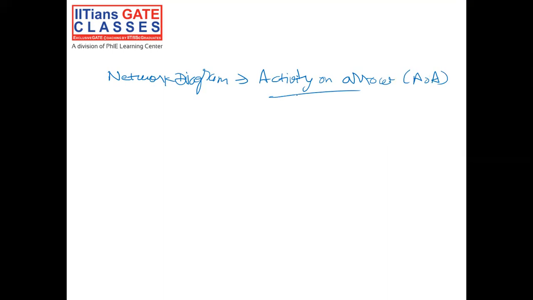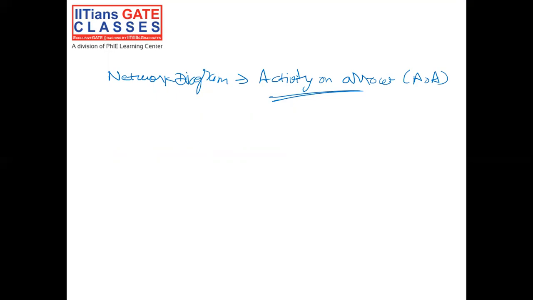To solve this particular question, we are going to draw the network diagram as activity on arrow type. So there are two types of network diagram, activity on node and activity on arrow. And we are going to use today activity on arrow type of network diagram to draw these given activities.